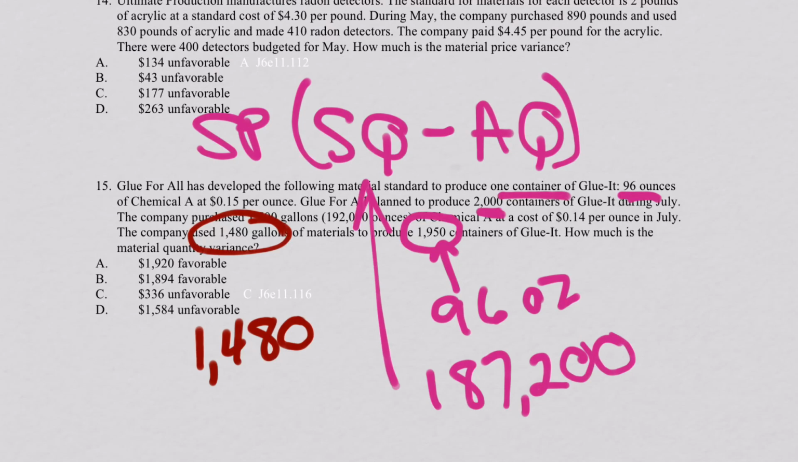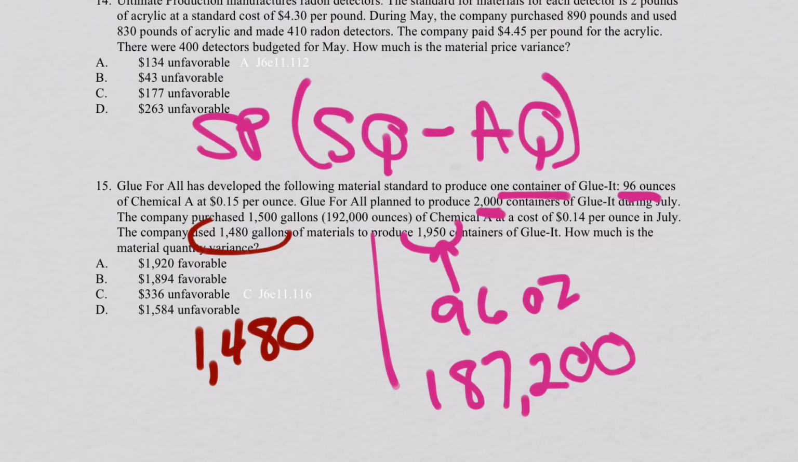Well, the problem sort of helps you along by telling you when they purchased 1,500 gallons, it equaled 192,000 ounces. Let me show you what I'm referring to right there. So you could have done the math to figure out how many ounces in a gallon, meaning take 192,000 ounces divided by 1,500 gallons, and you get 128 ounces per gallon.